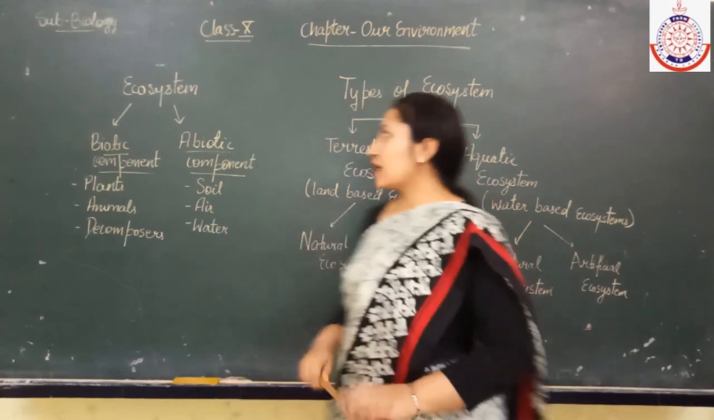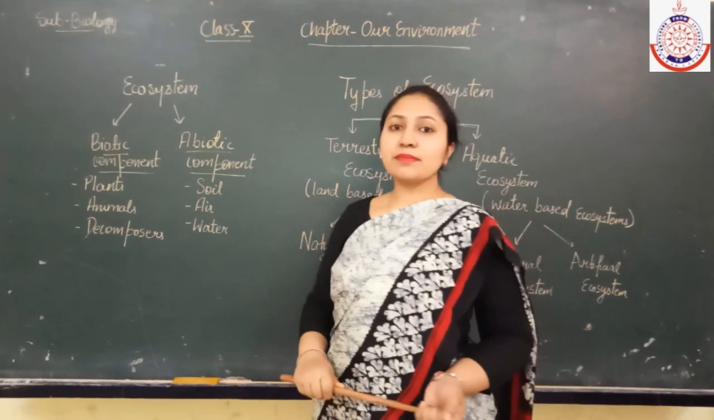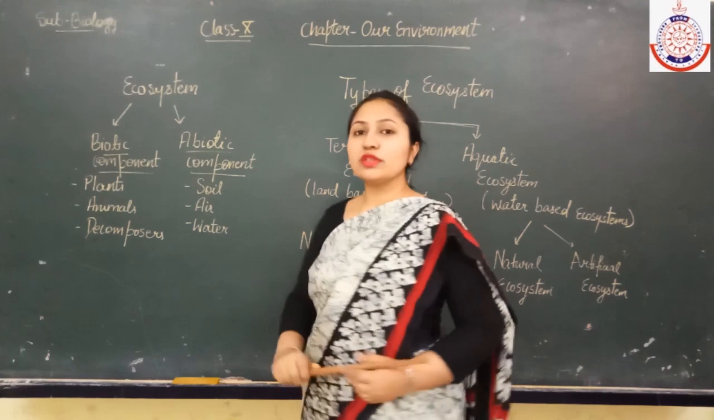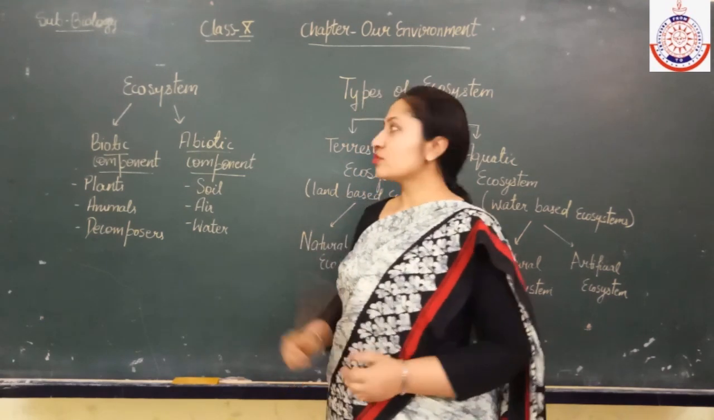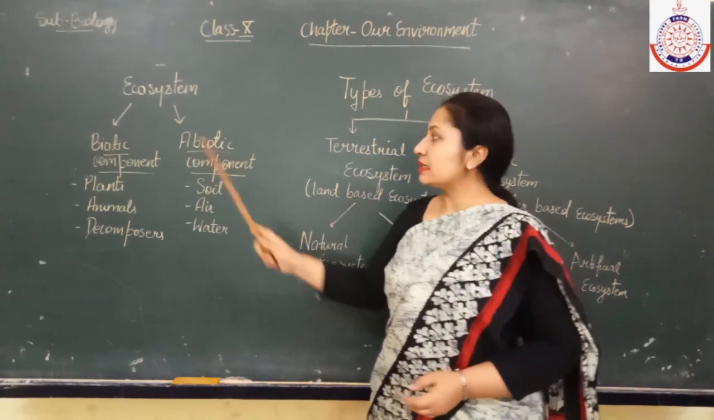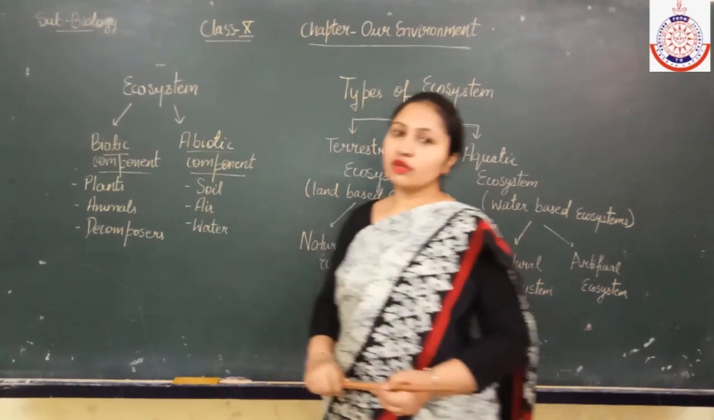Now, ecosystem. What do you mean by the ecosystem? Ecosystem means that when the living organisms interact with the non-living components. So that's why there are two components of the ecosystem. One is the biotic component and the second is the abiotic components.